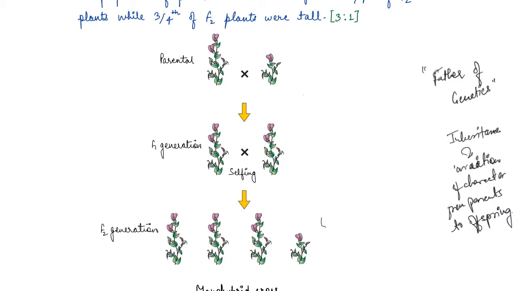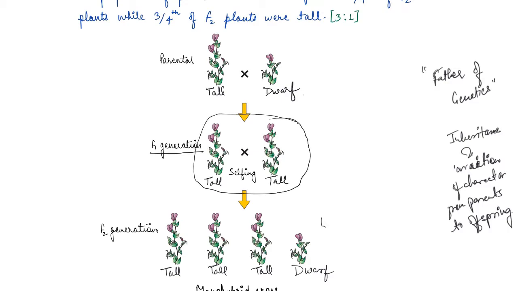So what he did basically is he crossed a tall, so this is a tall plant and this is a dwarf plant, right? So he did a cross between a tall and dwarf, and the first generation that he got was always a tall plant. There was no dwarf plant here. But when he crossed the tall plant with itself through self-pollination, he got some tall and some dwarf as well, although there is no dwarf plant in the parent of these plants, right?